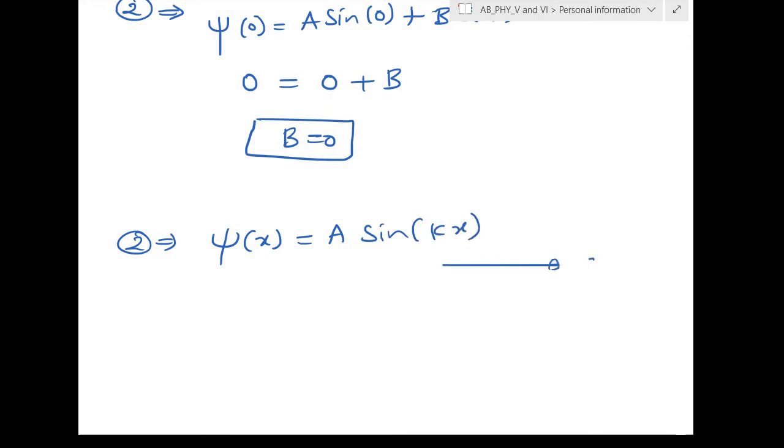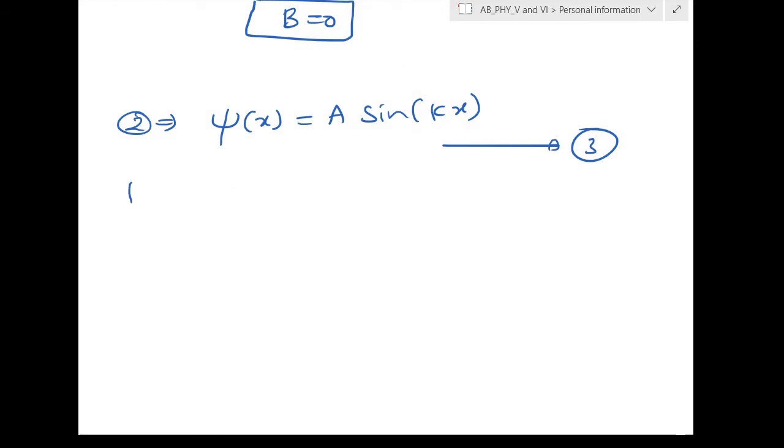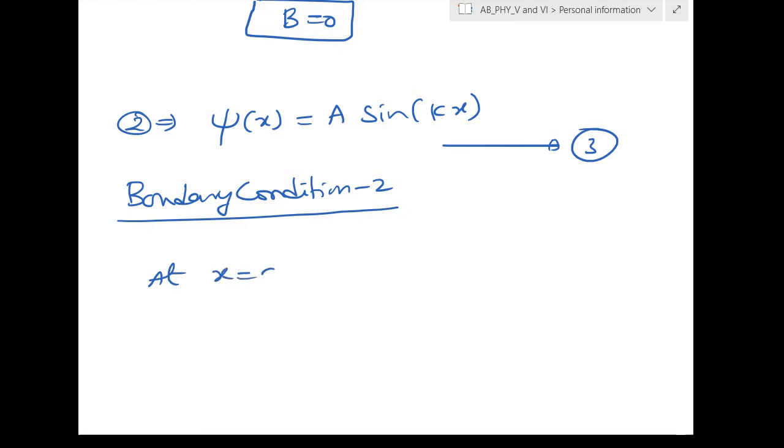I'll take this as equation 3. Even another boundary condition is there. What is another boundary condition? Another boundary condition will be at x is equal to a, we have psi of a is equal to 0.